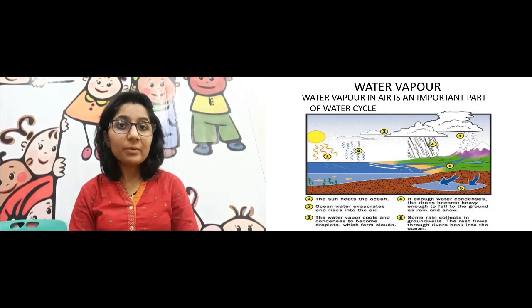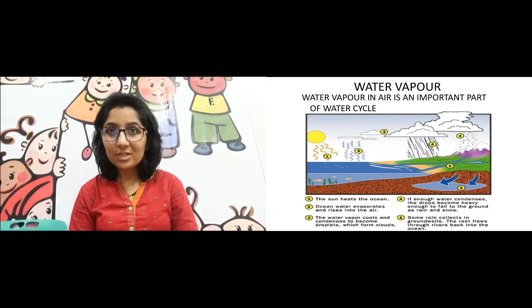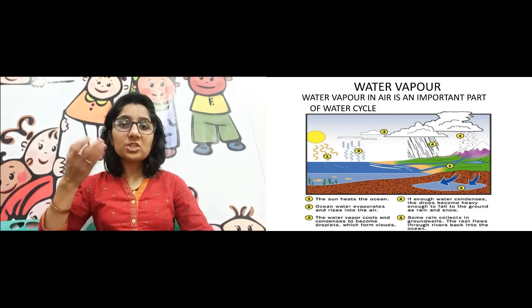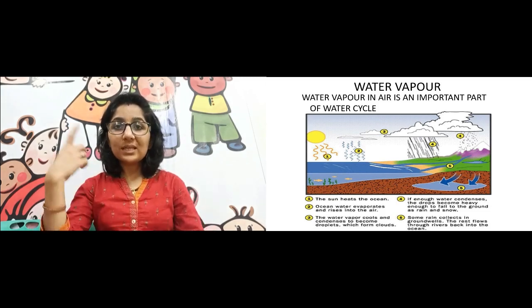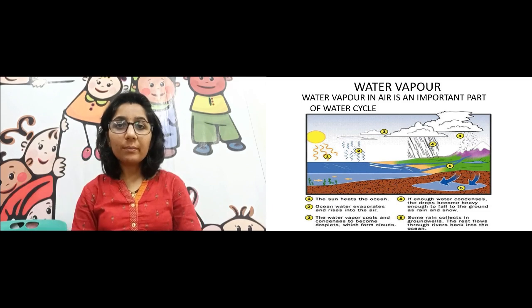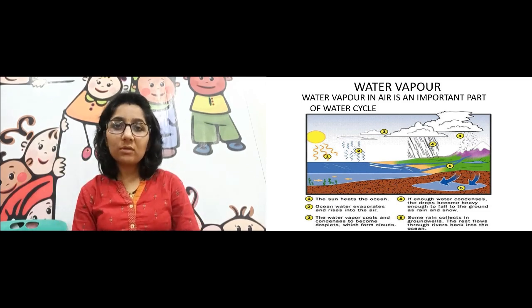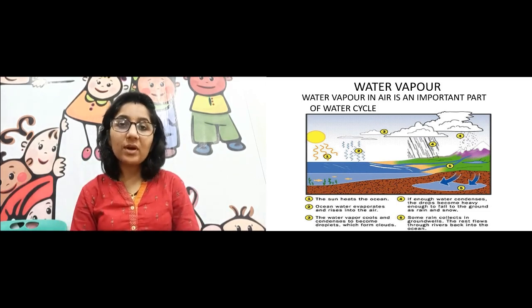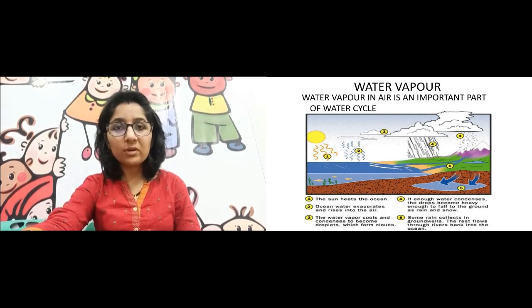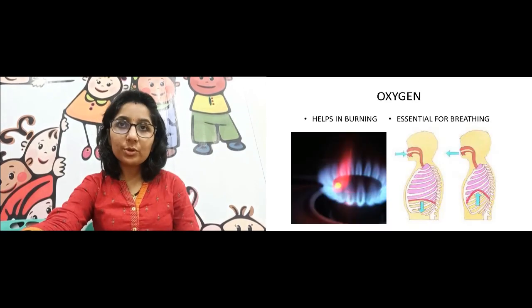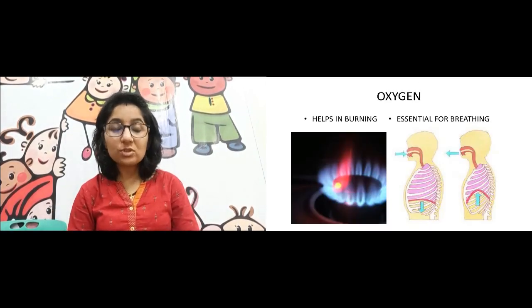As we have seen, water vapor is present in air, yes. So water vapor is a very important part of the water cycle, which you have already learnt in the previous lesson, so I will not repeat that. But as I told you, by evaporation the water gets converted into vapor और वो ऊपर जाता है, right. So water vapor atmosphere में ही है. So we find water vapors in the atmosphere, that is one component of air. Now we will see in detail each component of air. The next component is oxygen, which is 21% present in the air.